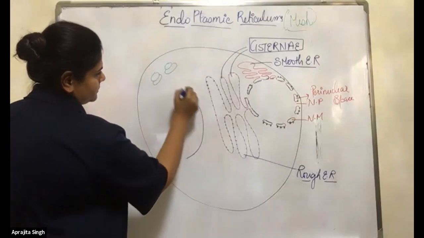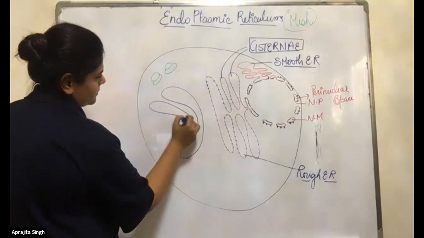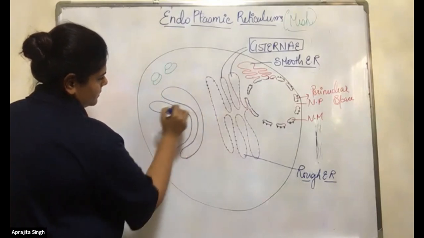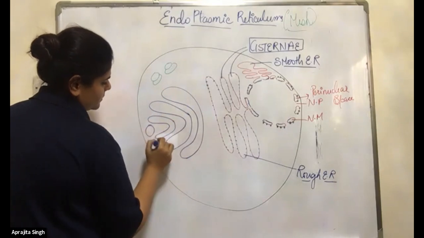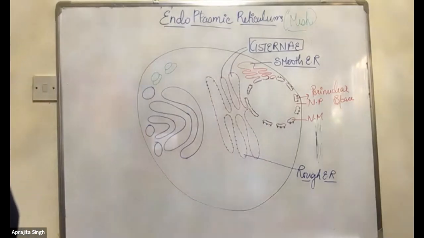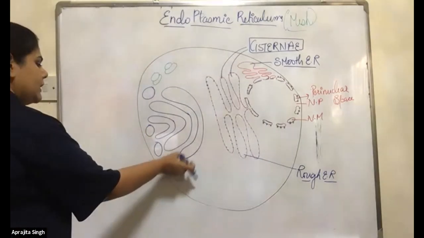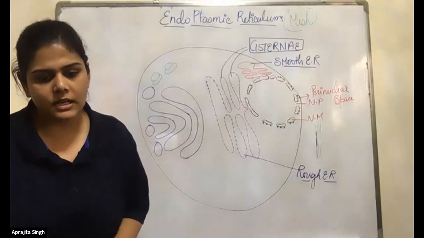See. This is the structure of the Golgi apparatus. Again, the sac-like structures which are called the cisternae.